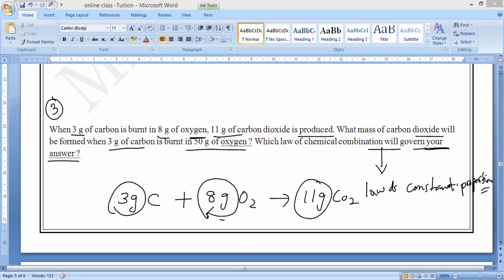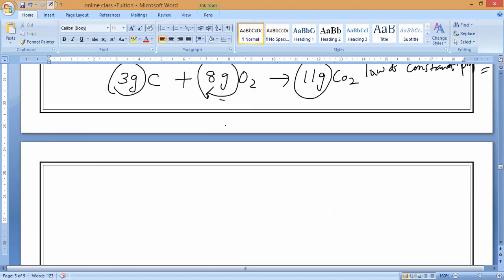Whatever oxygen you give, how much product will it give? Only 11 grams. Don't think that the oxygen becomes 50. Now, they fix the carbon dioxide. Again, the carbon dioxide is how much? Same, 11 grams of carbon dioxide.